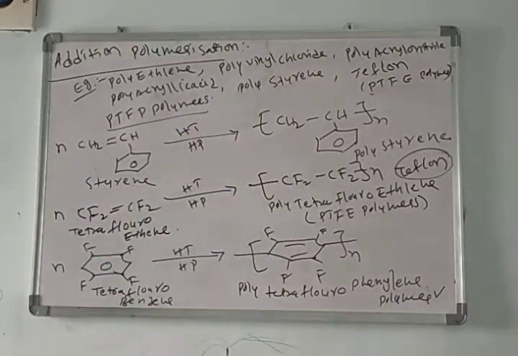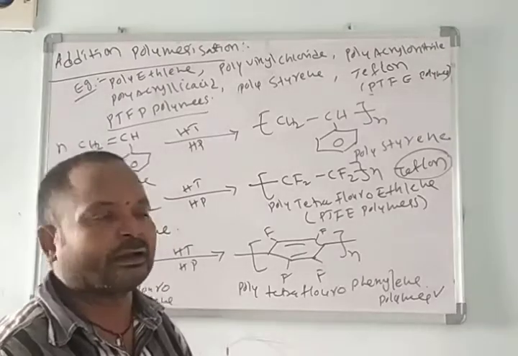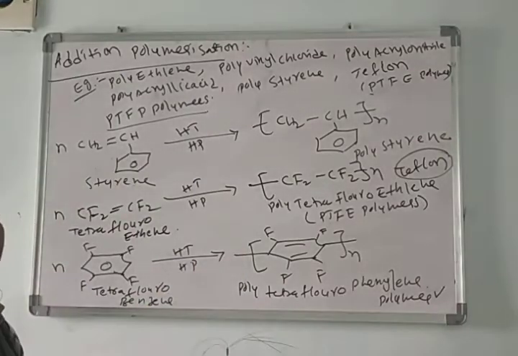This is about addition polymerization: the conversion of monomer into addition polymer we call addition polymerization.